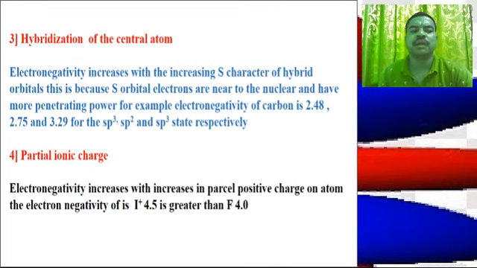With increase in size of atom, the attraction of electrons decreases, and thus electronegativity decreases. Down the group, with increase in nuclear charge, inner electron density increases. This increases the screening effect, and the effective nuclear charge decreases. Because of the decrease, electronegativity decreases.